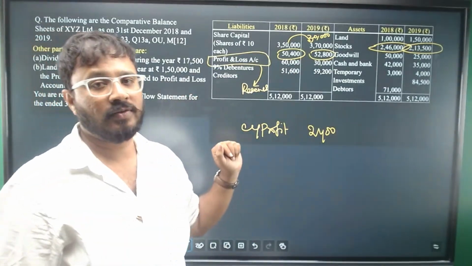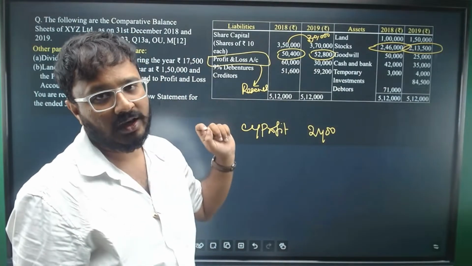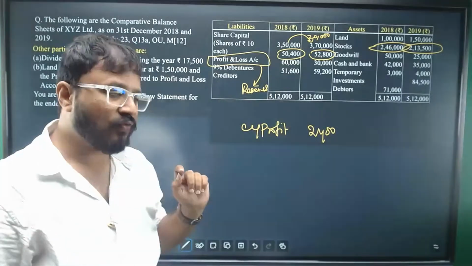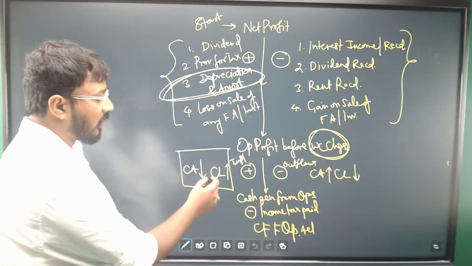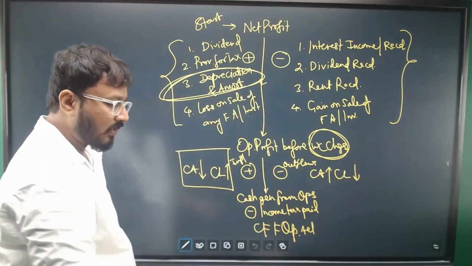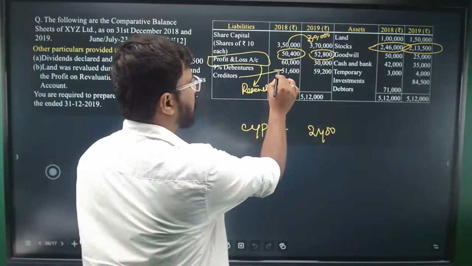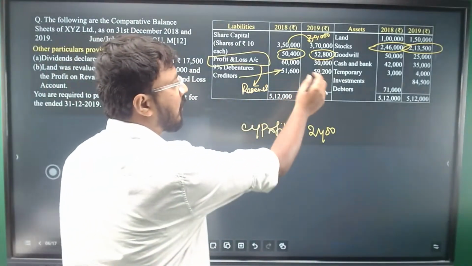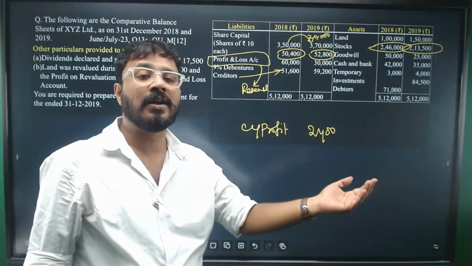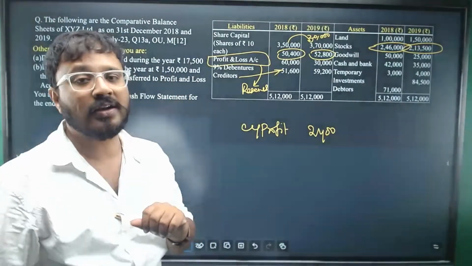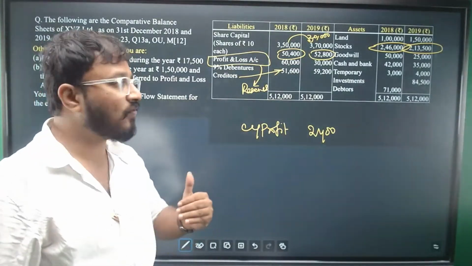Creditors is part of current liabilities. It is part of working capital. So this will be taken care of in the calculation of cash flow from operating activities. As I was mentioning here, decrease or increase in the current liabilities, you have to account for that. So what is happening here? The previous year balance is 51,000 and the current year balance is 59,200. The balance has increased. Increase in current liability is a cash inflow. We will write it in the operating activities, as an addition, as an inflow.